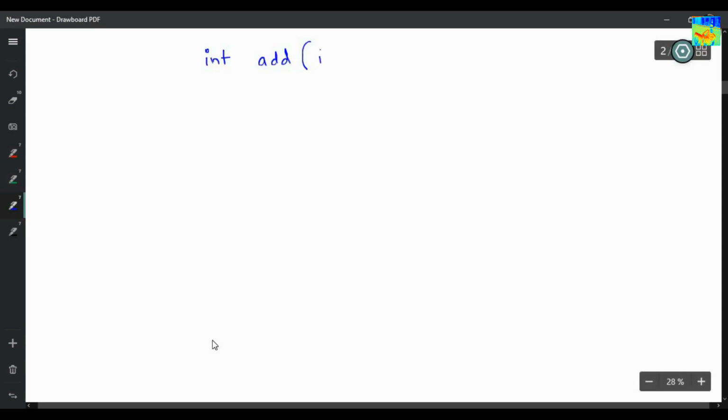Suppose the first number is A and the second number is B, and you have to add them. So int answer equals A plus B, and now you have to return this answer to the main. Main is the boss. Return answer, because ultimately we have to report to main. Main is boss. So int main.